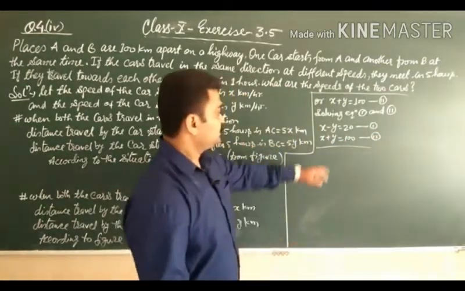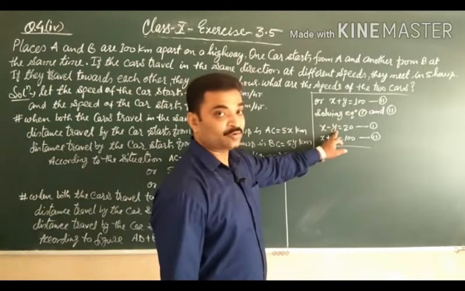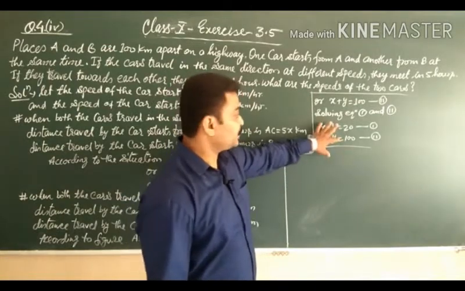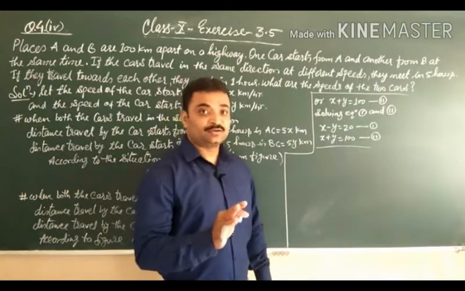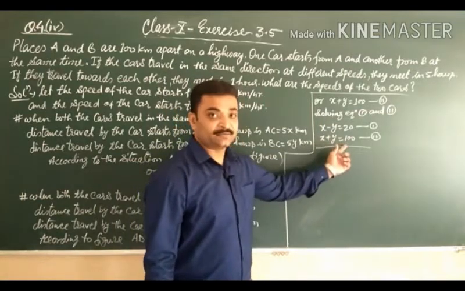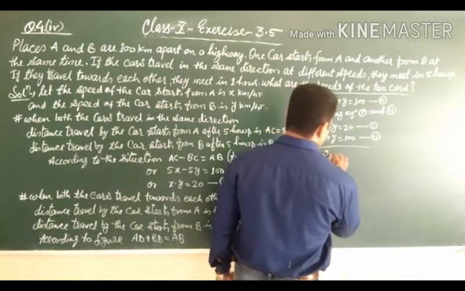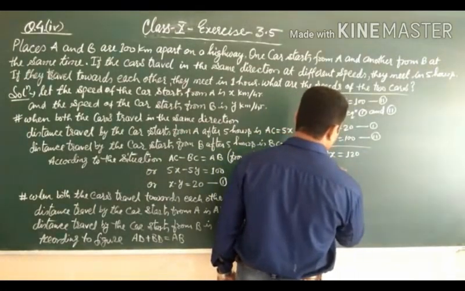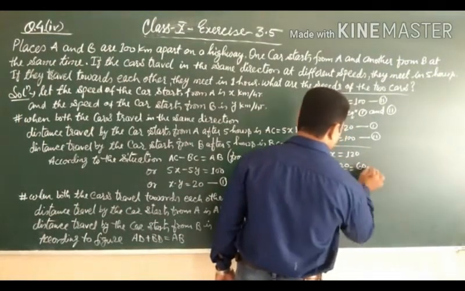Since the signs of the coefficient of y are different, we will add both the equations. When we add both the equations, we cannot change sign. Clear? So after adding, 2x is equal to 120, or x is equal to 120 upon 2, that is 60 kilometer.